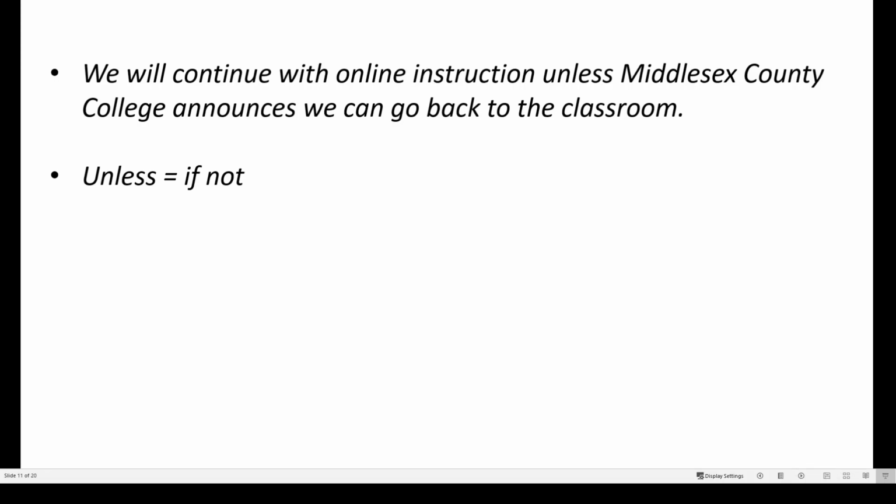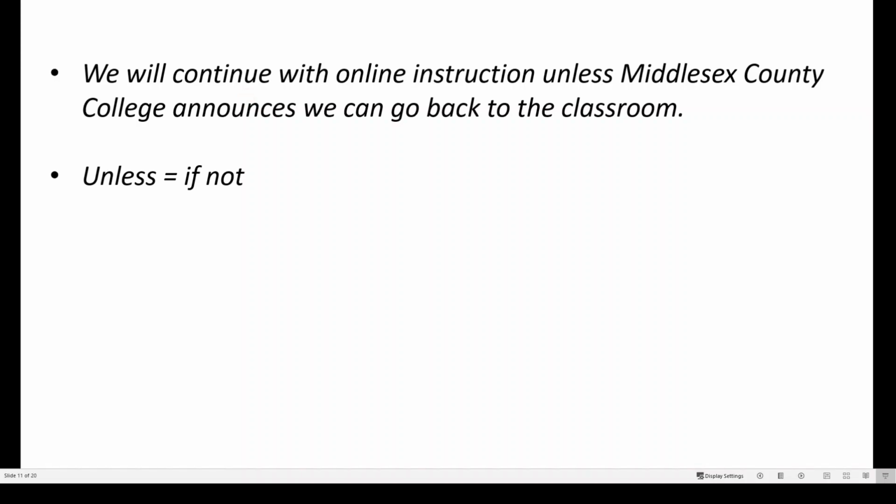It basically means that a condition is required for a particular result. So here, the condition that is required is for MCC to not announce we can go back to the classroom. Again, to repeat, the requirement is for MCC to not announce we can go back to the classroom, and that is the condition to have the particular desired result of continuing with online instruction.